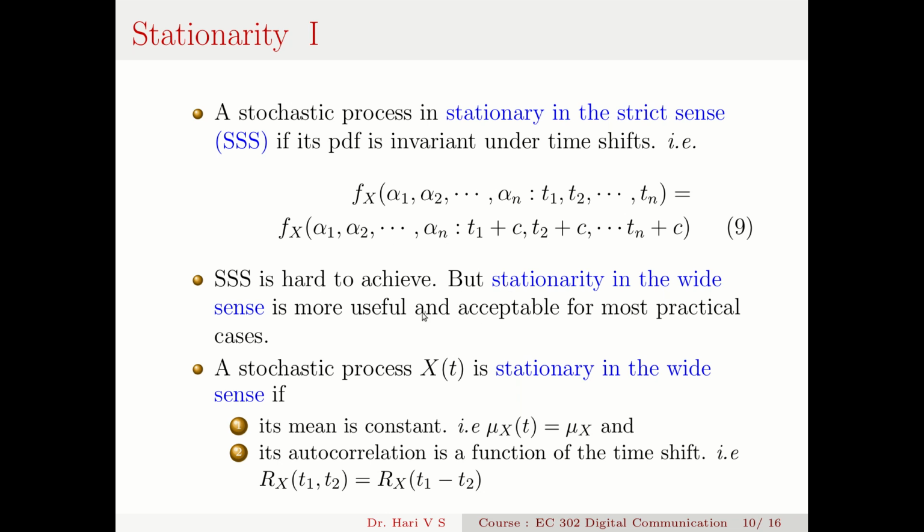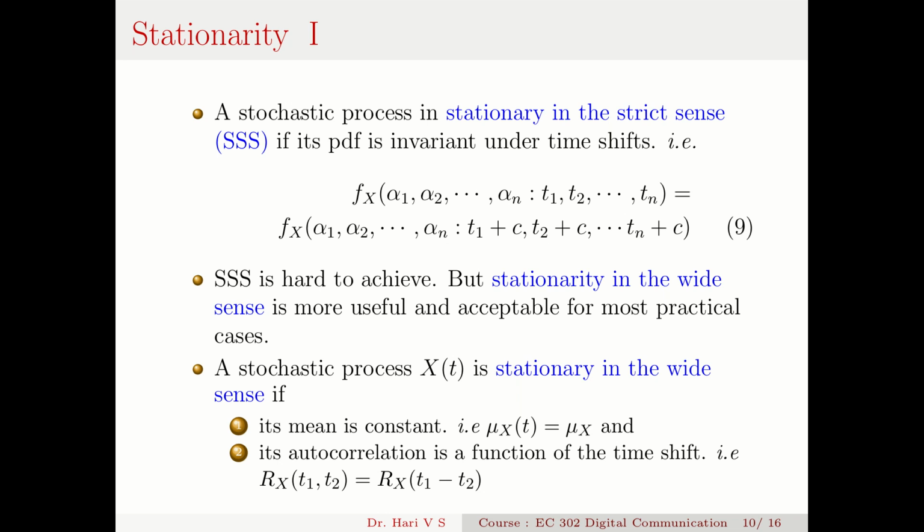But stationarity in the wide sense is more useful and acceptable for most practical cases. In most cases we cannot meet this very strict condition. So what we can have is a more relaxed condition called wide sense stationarity. A stochastic process X(t) is stationary in the wide sense if it meets two conditions. One is that its mean is constant, that is mu_X(t) is independent of time, it is simply mu_X, and its autocorrelation is a function of the time shift, that is R_X(t1, t2) is equal to R_X(t1 minus t2). If these two conditions are met, then the stochastic process X(t) is stationary in the wide sense.